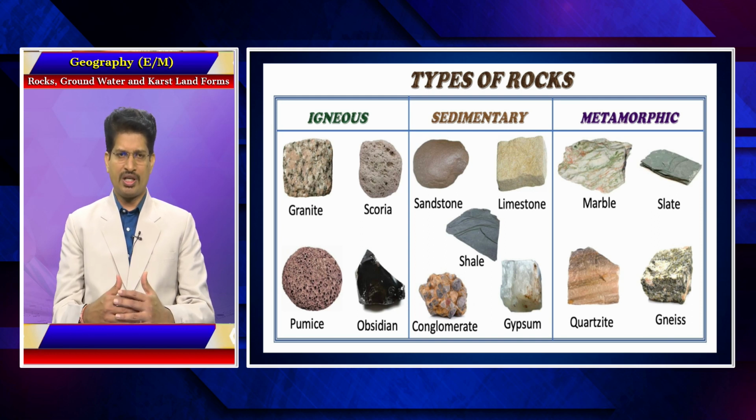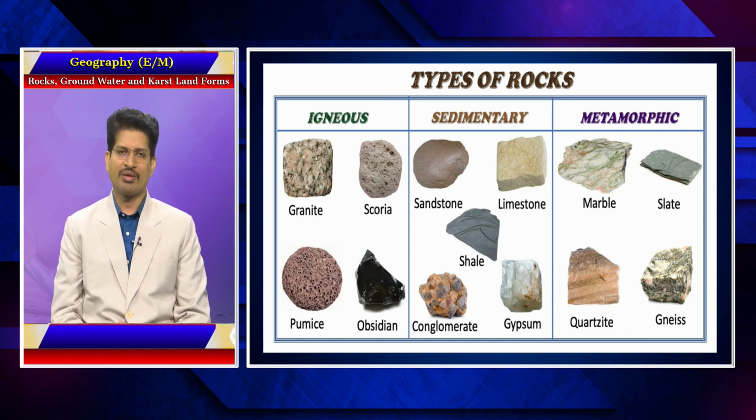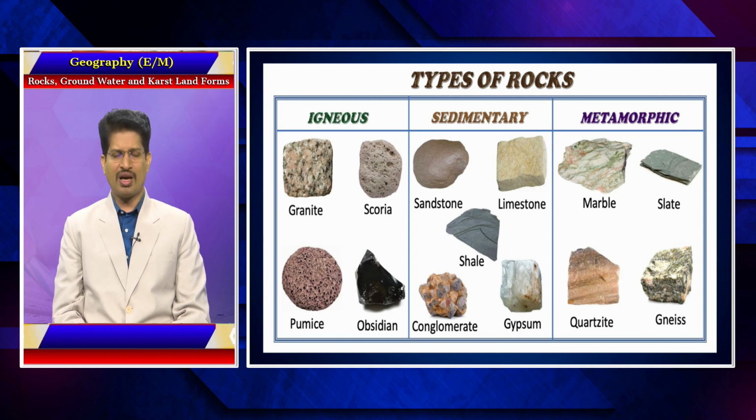So, fundamentally rocks are classified into igneous, sedimentary and metamorphic, and these are the different variant types of these basic three fundamental types of rocks. This variation is because of the way they have been formed, in terms of the phenomena and even the mineral composition. A rock itself is an aggregation of minerals.